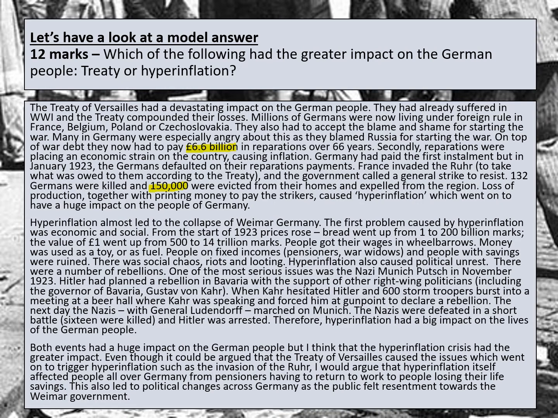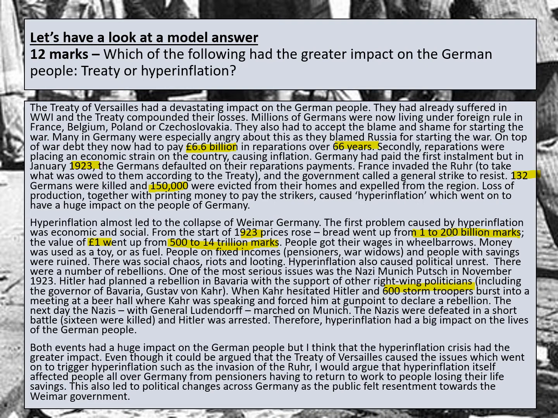So here we've got some specific facts and figures. We've got quite a few here as well. We've got quite a few dates being used. We've got 66 years there as well, 132 people killed, 600 stormtroopers, 1 to 200 billion marks. There are lots and lots of different examples of specific facts and figures being used as part of the detail to explain these problems. So to explain the Treaty of Versailles and why it caused an issue, and then also to explain hyperinflation and why it caused an issue.